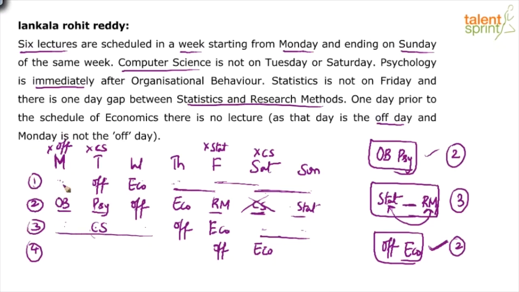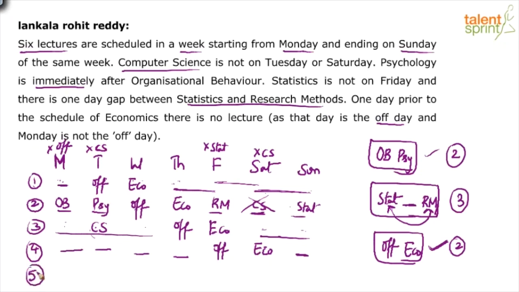What happened in case 1? We have 1 individual place here and 4 consecutive places. But that will not help us adjust the remaining 2, right? Same thing happened here. One individual place is Sunday, and then there are 4 consecutive positions. You need 2 consecutive positions in one place and 3 consecutive positions in the other place. So that possibility is ruled out here. So the fourth case anyway is wrong.